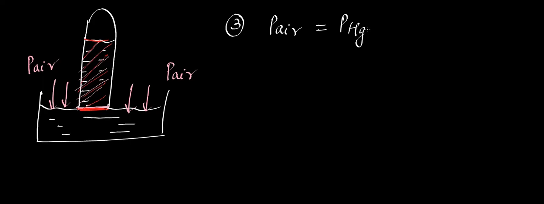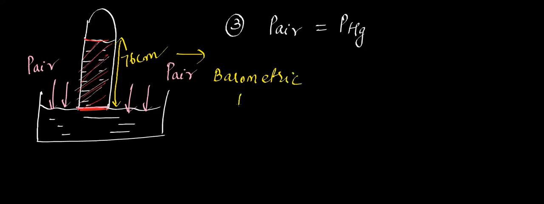So at this stage, he just noted the height of the mercury column, and it was 76 centimeters. Okay, ma'am. When he noticed that air pressure equals inside mercury pressure at that balanced condition, he saw the height of the mercury in the tube, how much it was: 76 centimeters. And this height is called barometric height.